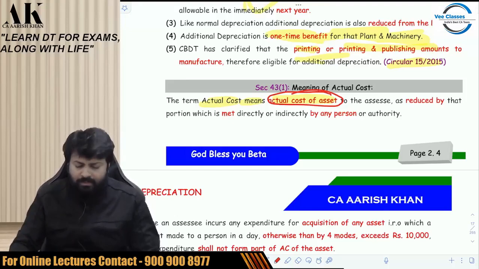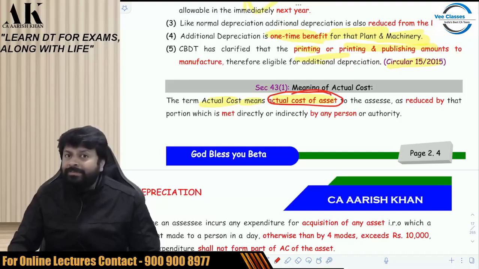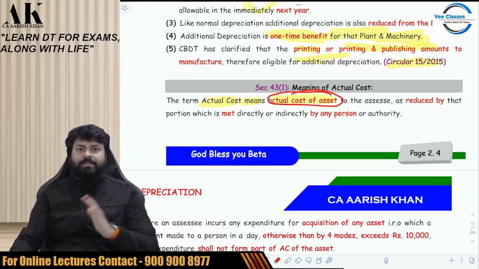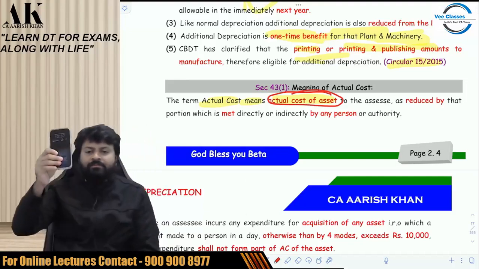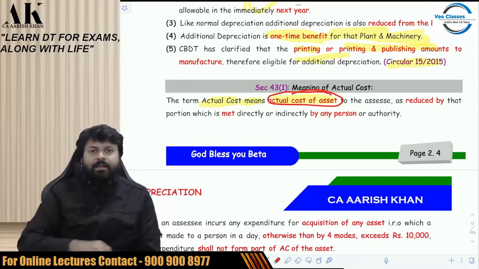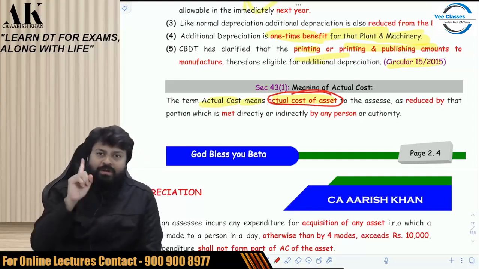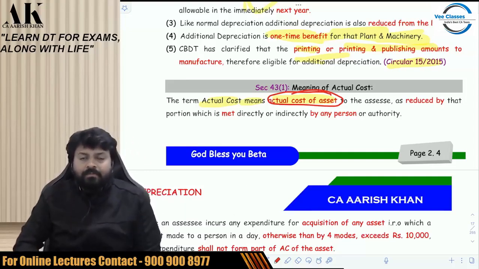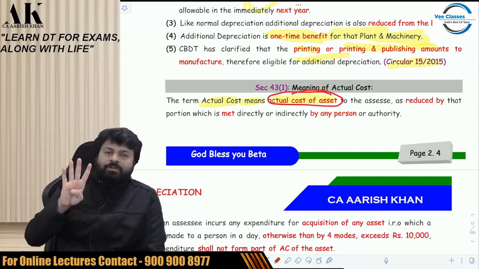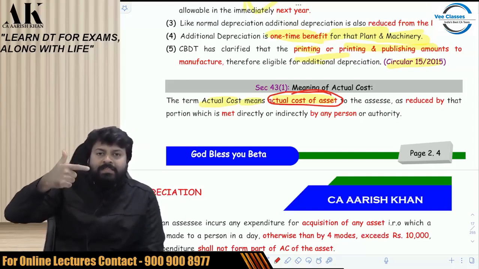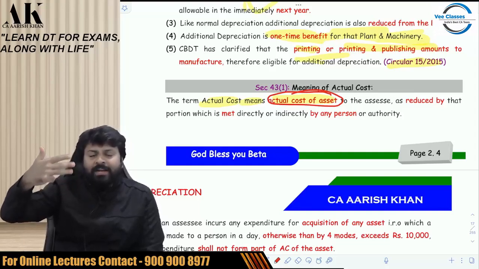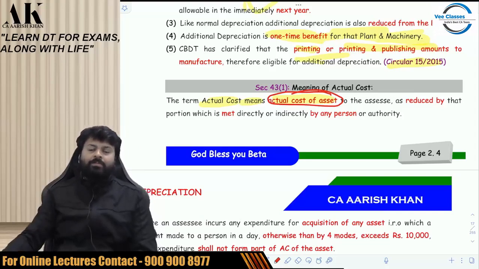Now, at the same time, there is one more restriction. If you are purchasing an asset, suppose I am buying this mobile phone, and I am paying more than 10,000 rupees to a person in a day, then I have to make the payment by account payee cheque, account payee draft, ECS, electronic clearing system, or such other electronic mode as may be prescribed by the government.